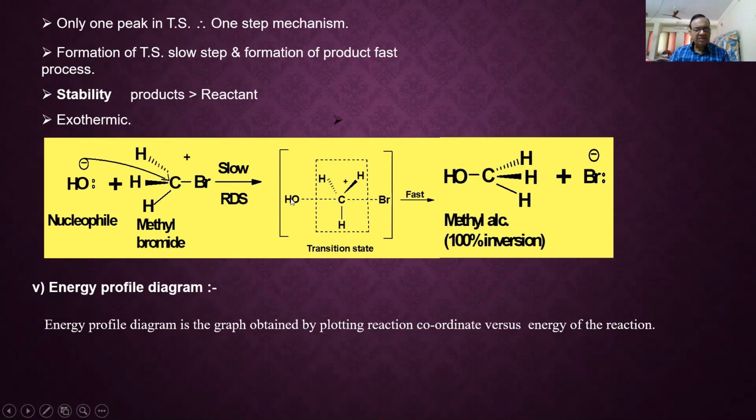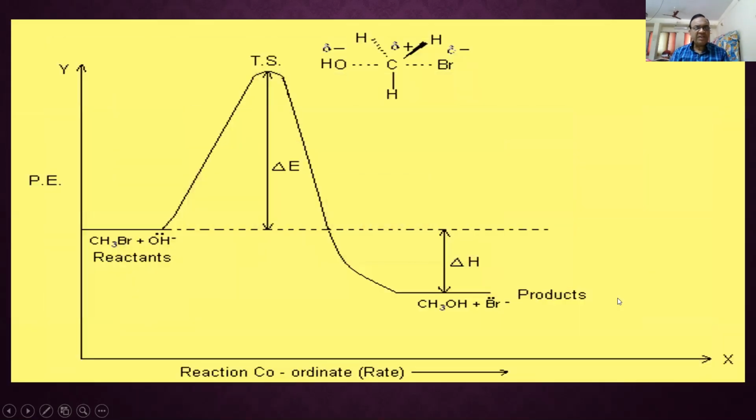This C-Br and C-OH are equidistant to each other. This attractive force has reduced and this new attractive force has developed. So in the transition state, there are 5 groups: this 3 hydrogen, OH and Br. So other than carbon there are 5 groups, including carbon there are 6 groups. And these 3 hydrogens are in one plane and this OH and Br are in one plane. You will get methyl alcohol, 100% inversion of configuration. Energy profile diagram for SN2, it is a one-step mechanism, that's why one transition state. And this is the transition state we have just learned.